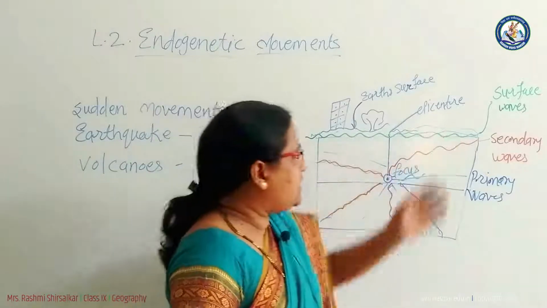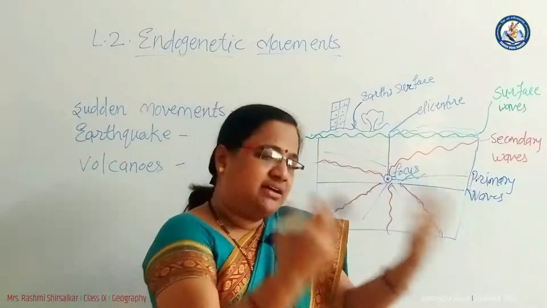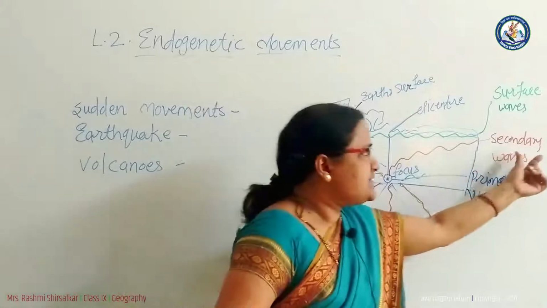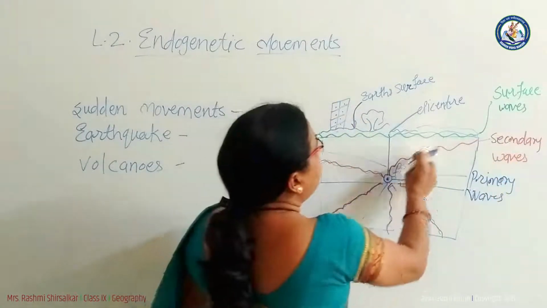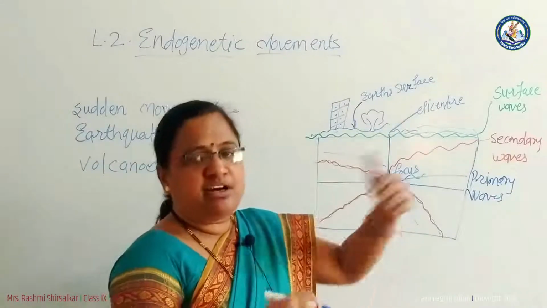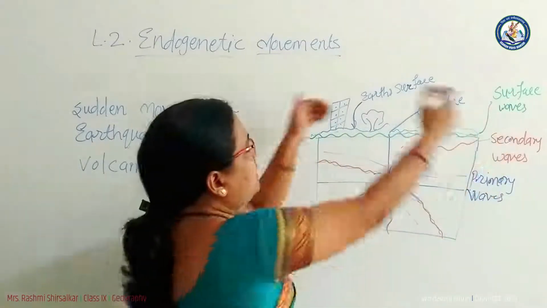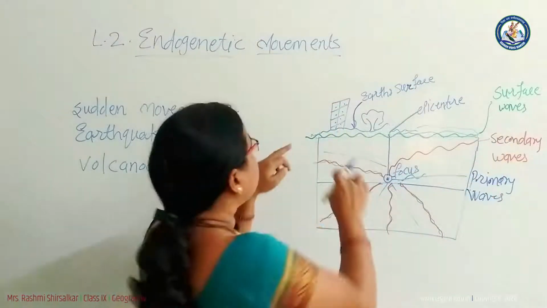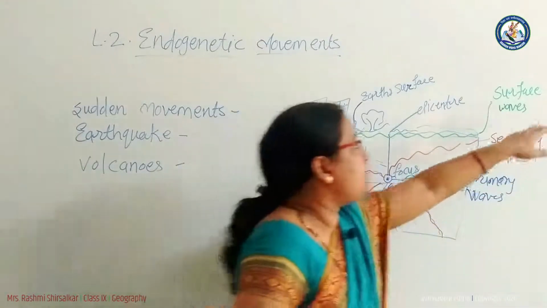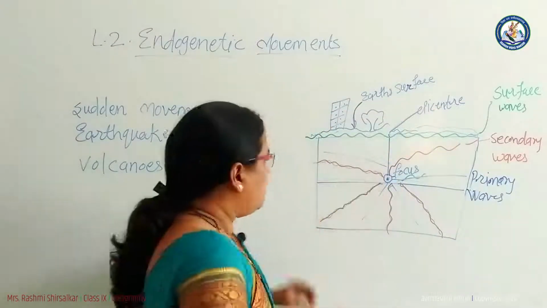Another one is secondary, which means after the primary waves are scattered in all directions, another type of waves comes from the focus, known as secondary waves. These waves we can show in a zigzag line. And the third one, the third seismic waves, is surface waves that cover the circumference of the earth. I show it with green color. It shows surface waves that accumulate around the circumference of the earth.